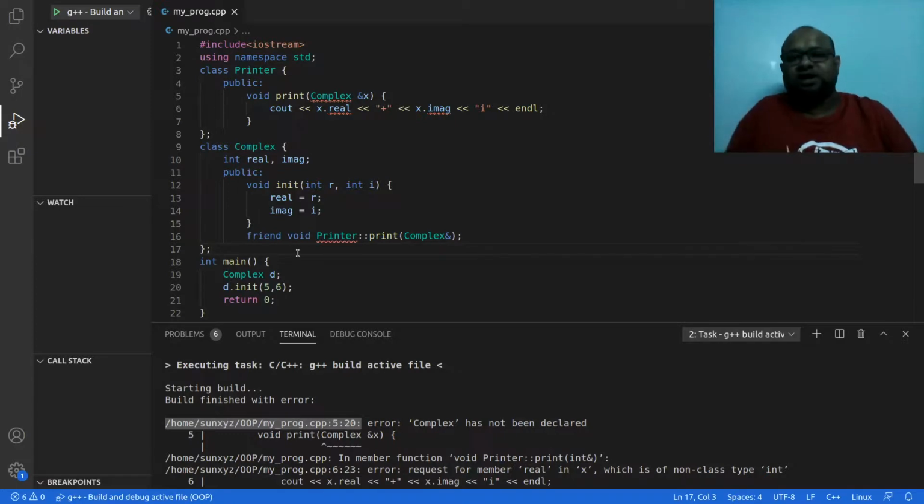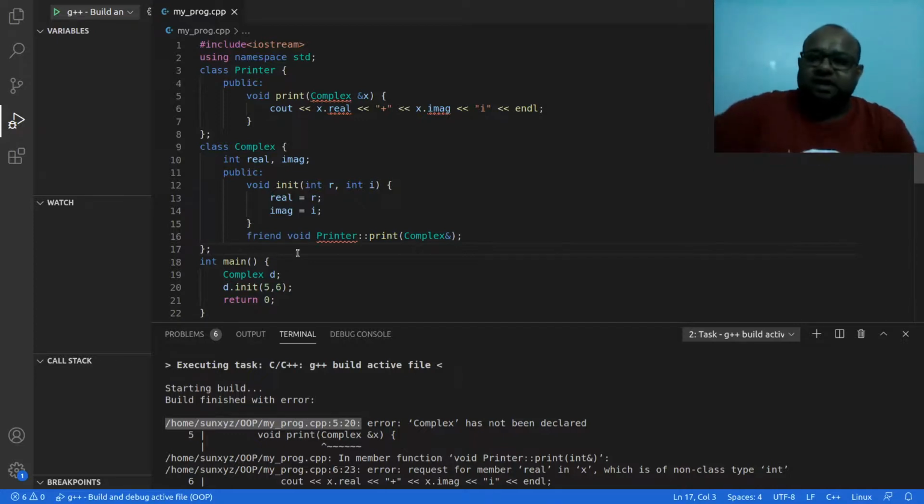What to do? Which one to declare first? Printer uses complex, complex uses printer. If I am writing printer before, then printer should know about complex beforehand, before using it. And if I use complex before, then complex should know about printer before using it. So what to do?